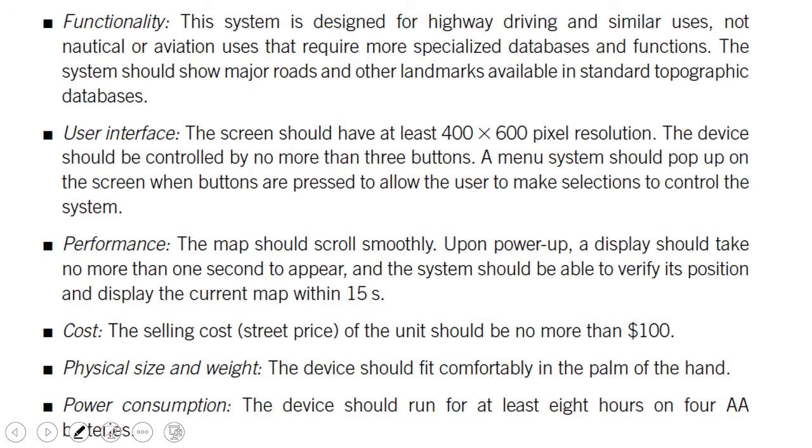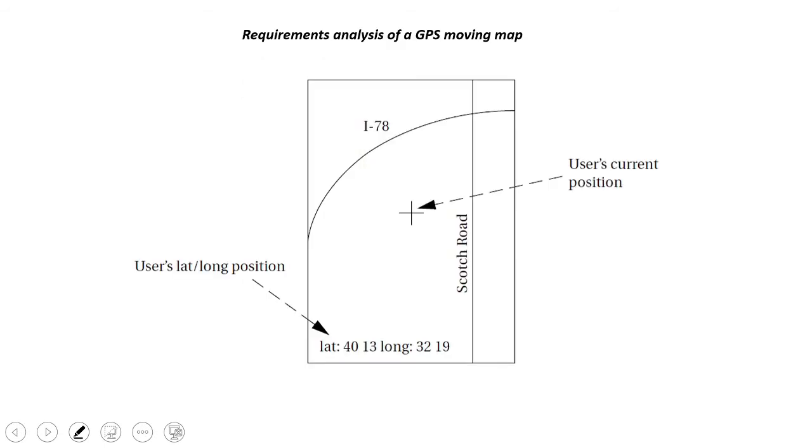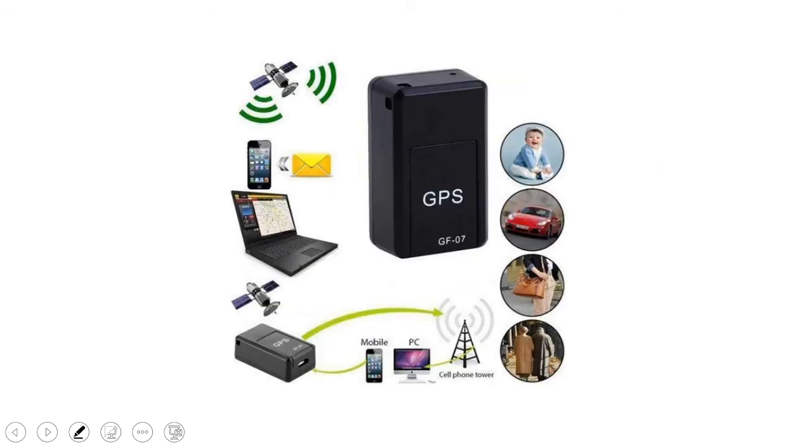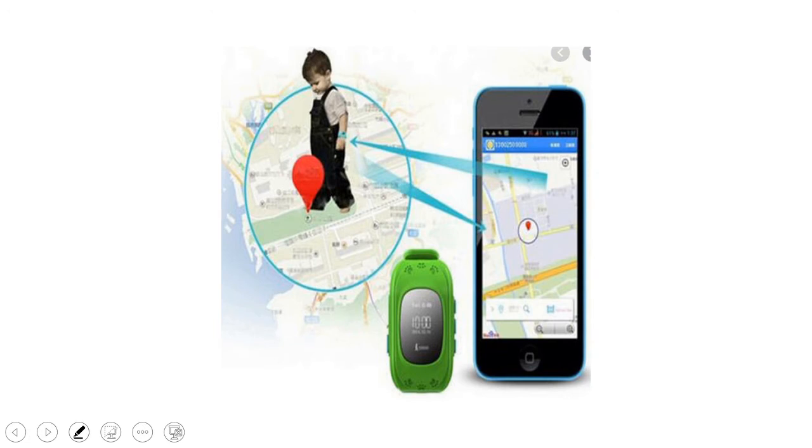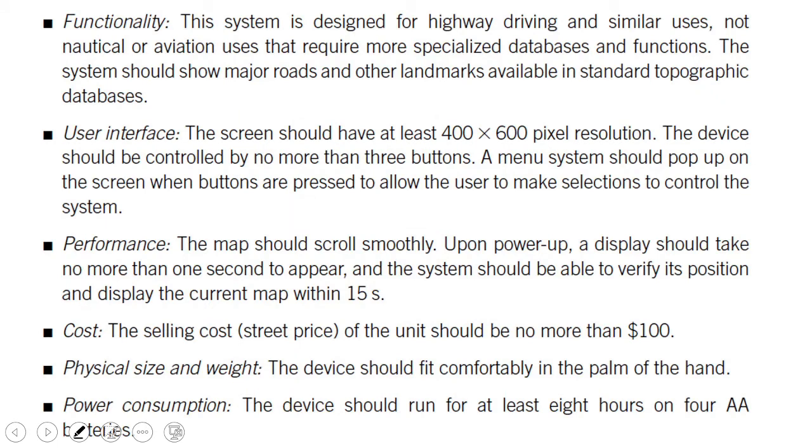So if you see, a GPS tracker will give the current position with respect to latitude and longitude. Everyone is very familiar with this, right? Your location will be shown as you are moving. Now we can also explain the functionality.